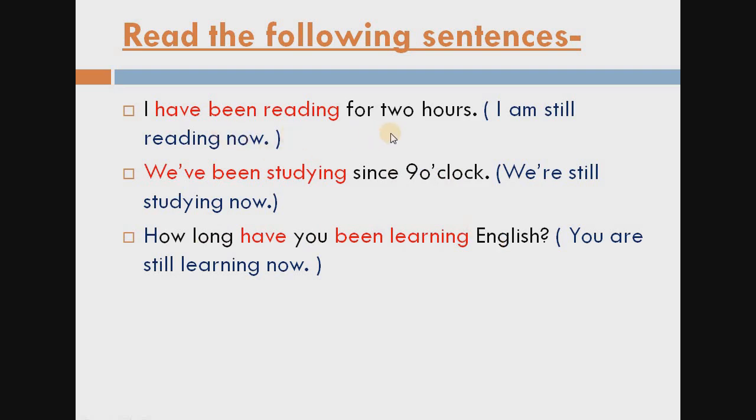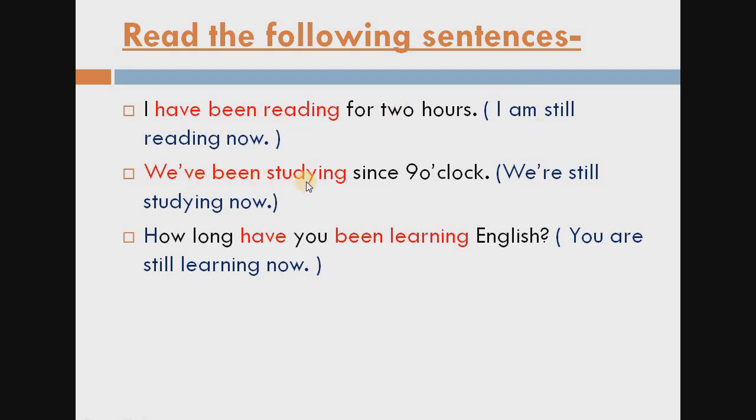In the first sentence, I have been reading for 2 hours. In this sentence, I am still reading now. Means, I have been reading for 2 hours, I have been reading for 2 hours. It means that I am still reading now. Means the action started in the past from a period of time but continues in the present also, means I am still reading now.